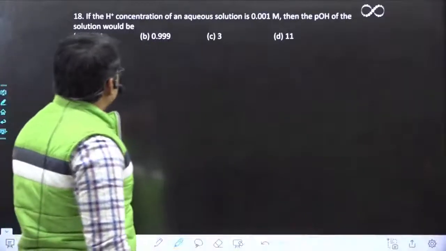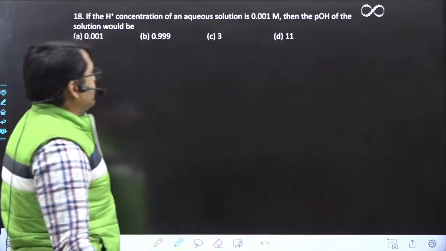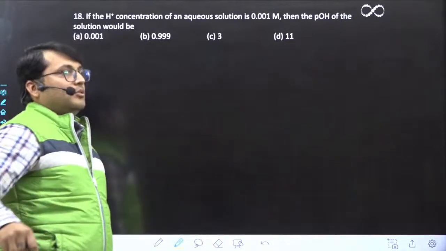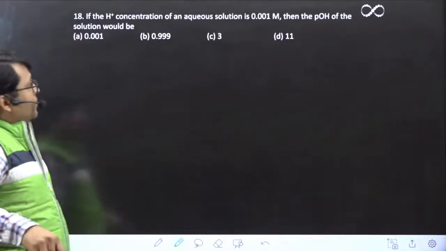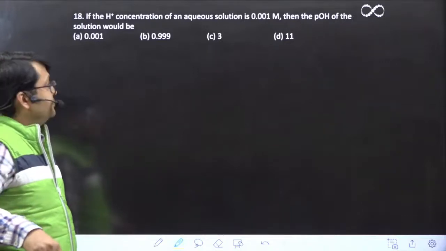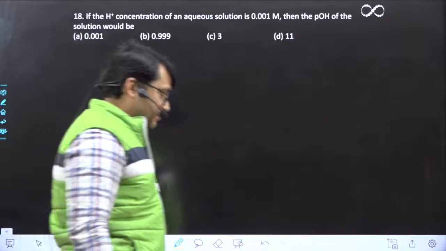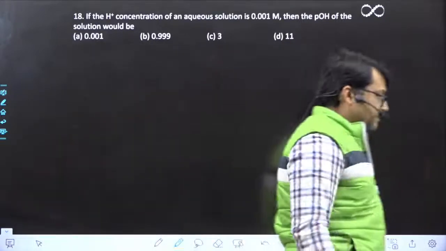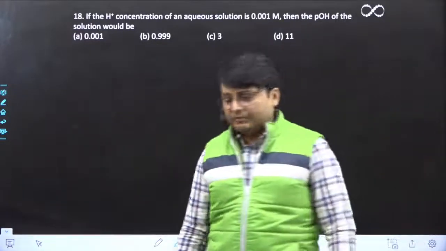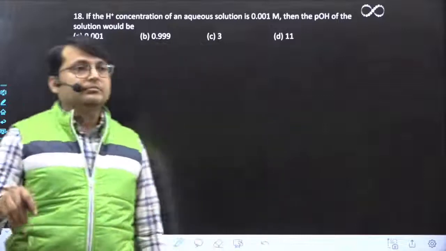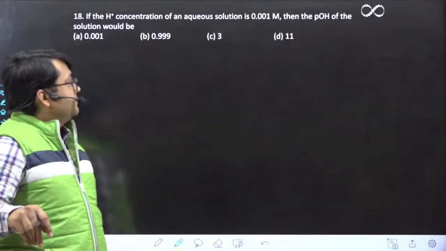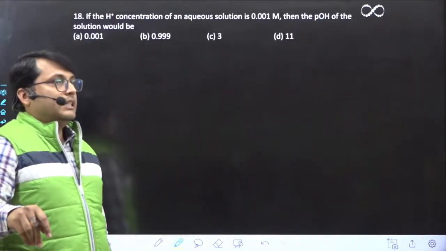Question number 18. If the H plus concentration of an aqueous solution is 0.001 molar, then the pOH of the solution would be. Now chemistry से भी ये question कर सकते हैं, physical chemistry, है ना? फटाफट करिए जरा. D. Akhil is saying D, 11.